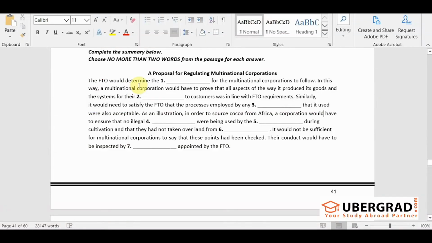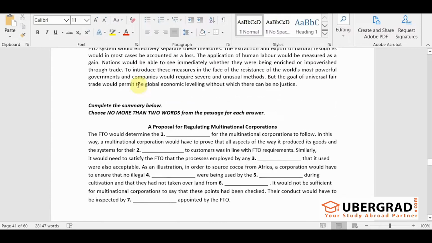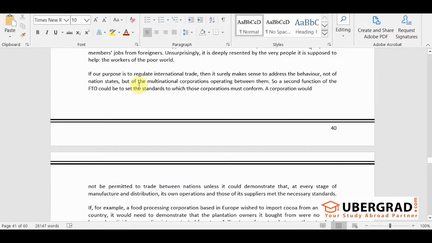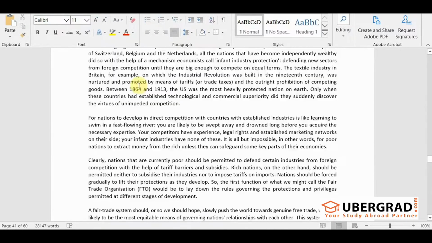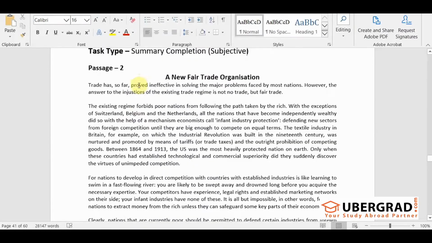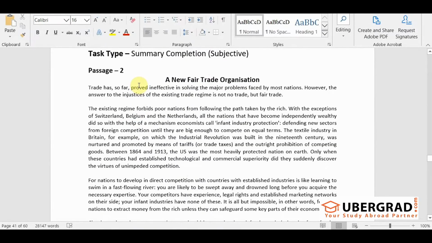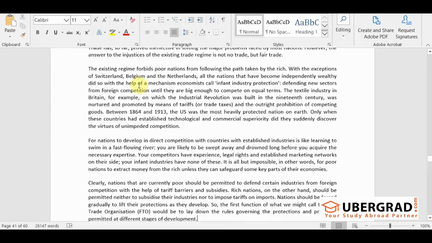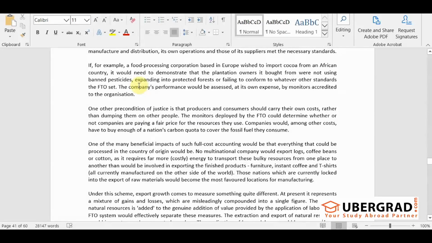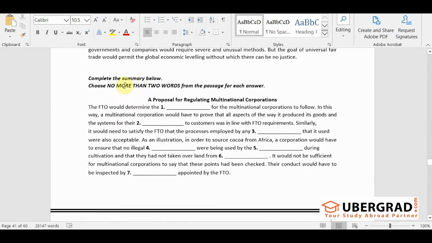Now first let's understand what is summary completion. Now this passage is about a new fair trade organization. Okay, so here you find that this is a long passage. There's many paragraphs. At the end of this passage, we have a summary.